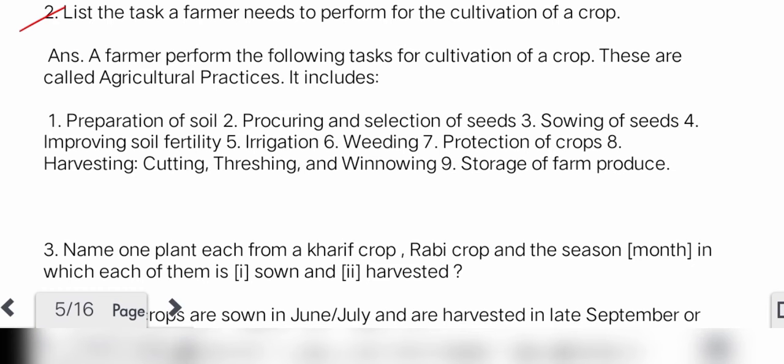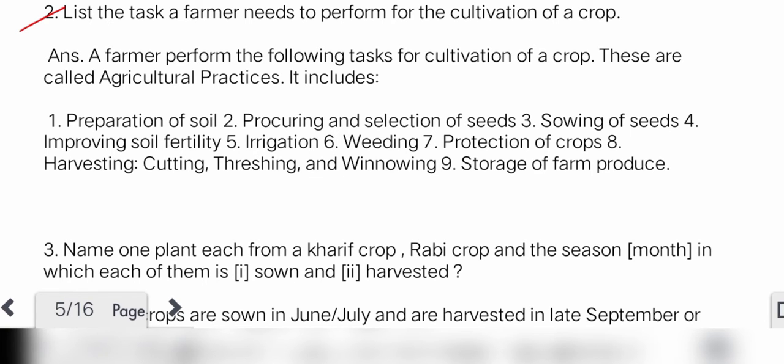Second question: list the tasks a farmer needs to perform for the cultivation of a crop. A farmer performs the following tasks for cultivation of a crop. These are called agricultural practices. It includes, first, preparation of soil, next procuring and selection of seeds, next sowing of seeds, fourth improving soil fertility, fifth irrigation, sixth weeding, seventh protection of crops, eighth harvesting, cutting, threshing and winnowing, and last, ninth, storage of farm produce.